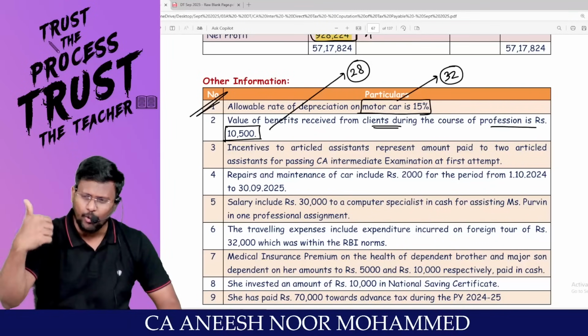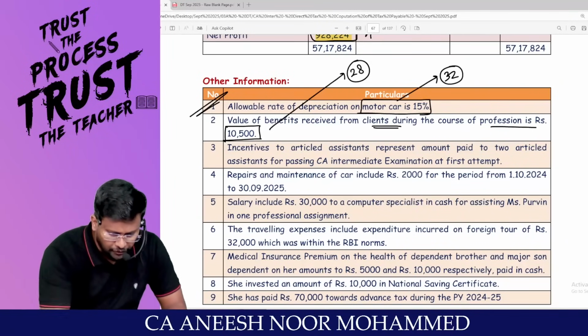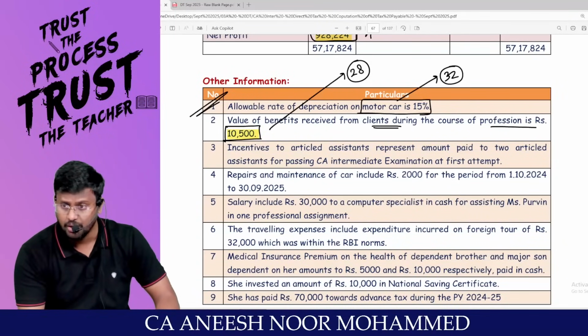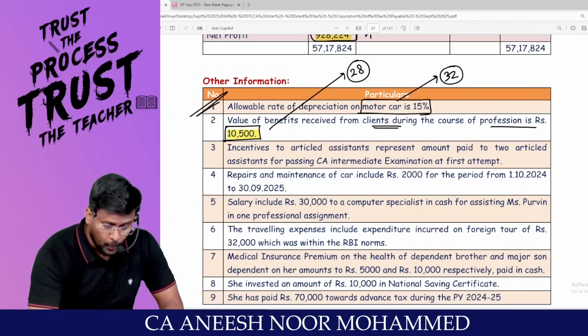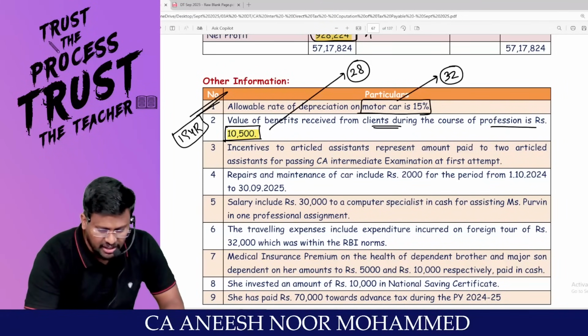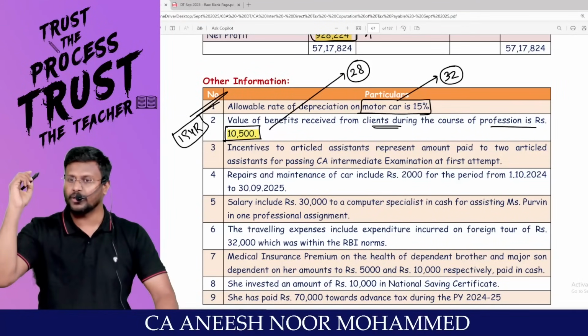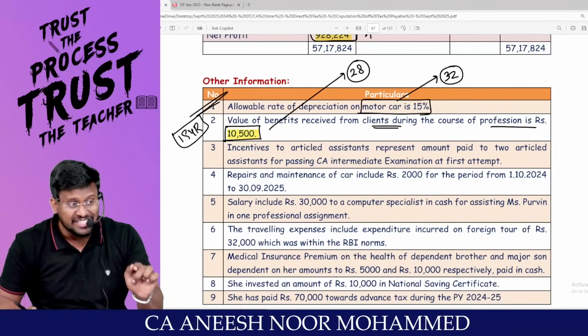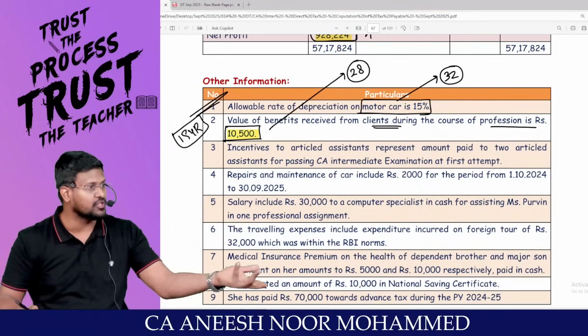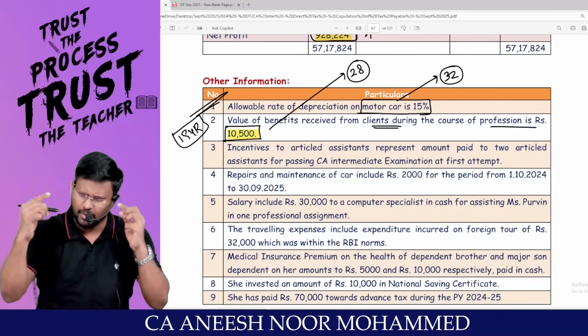So someone gave me a gift or benefit. Is the amount of gift or benefit more than 20,000? If it is more than 20,000, TDS has to be deducted under 194R, perquisite. Are you all really with me? Since the amount of gift is less than 20,000, TDS provisions will not be applicable. Just I connect with the chapter TDS.